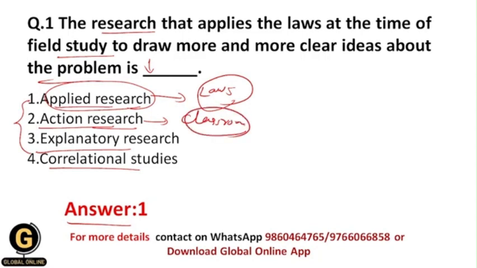Okay, explanatory research, as the name suggests, explains the relationship between the variables. Correlational studies establish the correlation between the variables. Okay, that's why the correct answer for this question is 1.